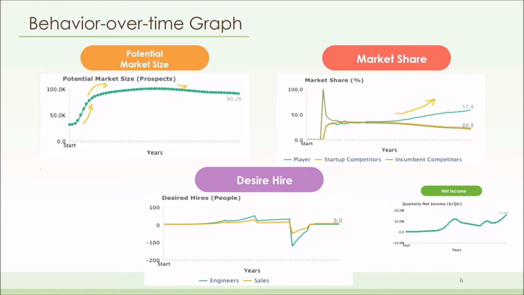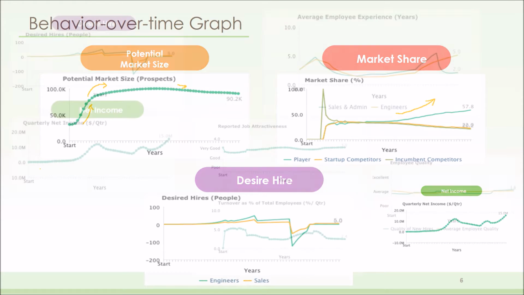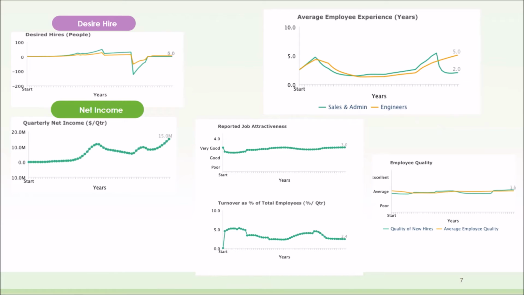And the last key variable, desired hire, is the one that represents our decision made on human resources. How does the number of people we want to hire influence our HR variables? Let me explain to you our strategy.